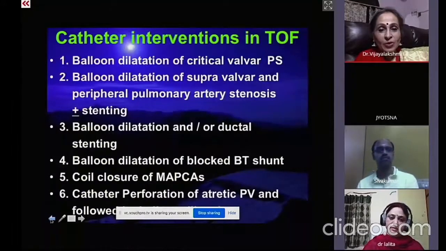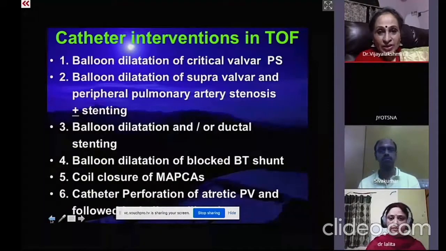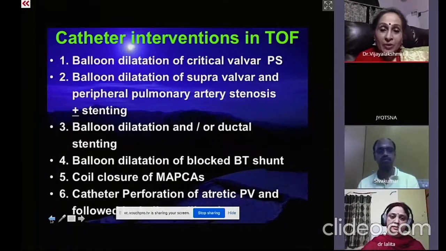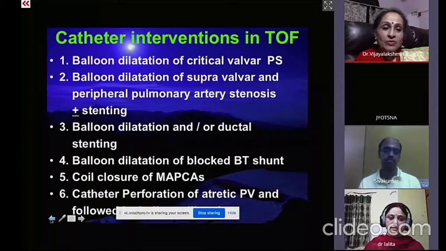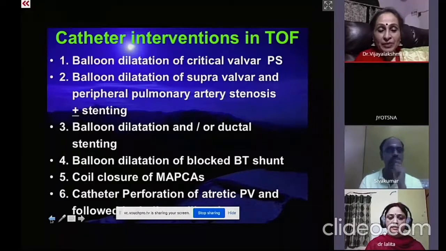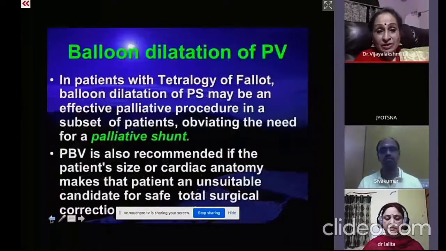As Jyotsna has already listed, these include balloon dilatation of critical pulmonary stenosis along with infundibular stenosis, balloon dilatation of supravalvular stenosis and peripheral pulmonary artery stenosis with or without stenting, balloon dilatation or ductal stenting, balloon dilatation of a blocked BT shunt or thrombolytic therapy there, or coil closure of MAPCAs if there is hemoptysis post-surgically, catheter perforation of the atretic pulmonary valve followed by surgery, and restenosis of pulmonary arteries that can be stented.